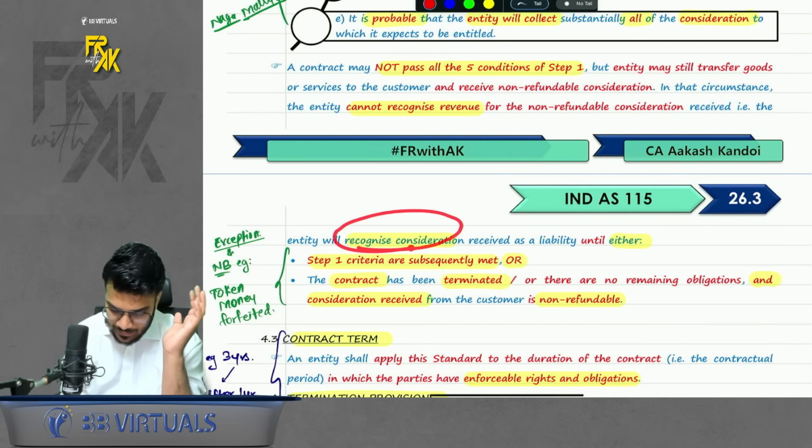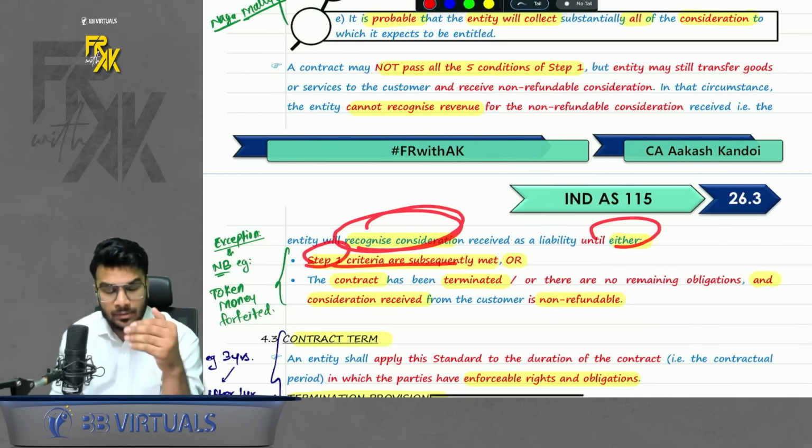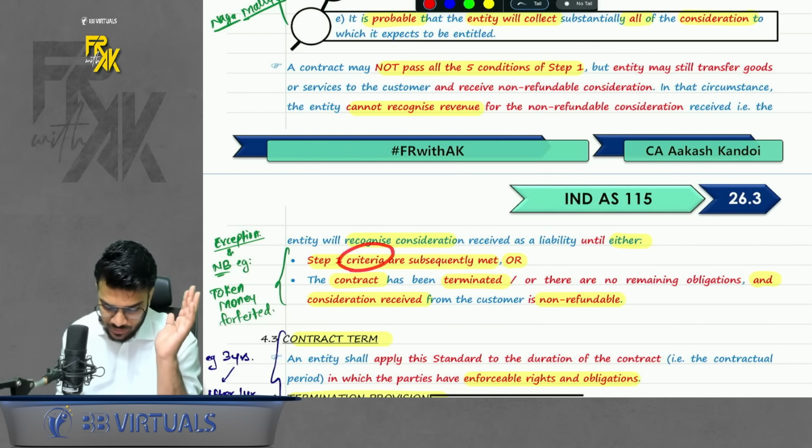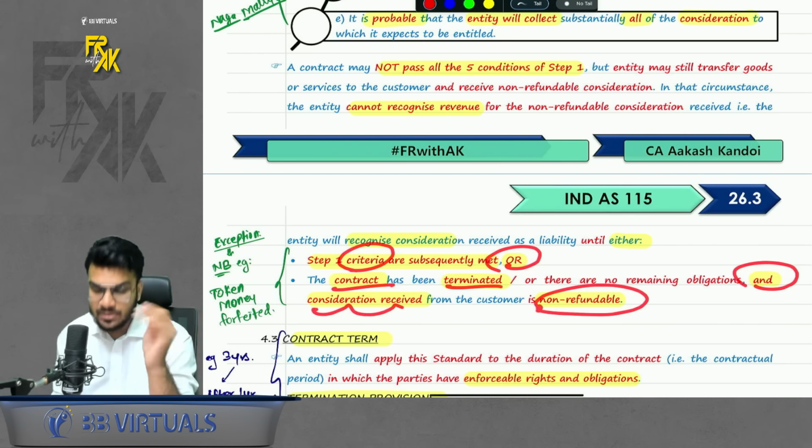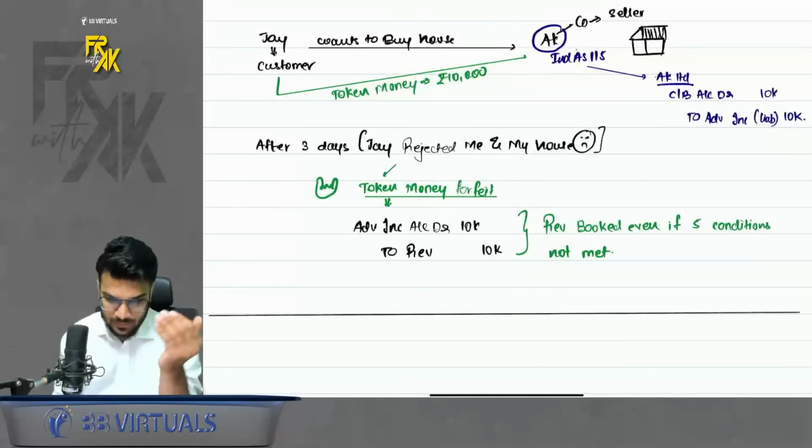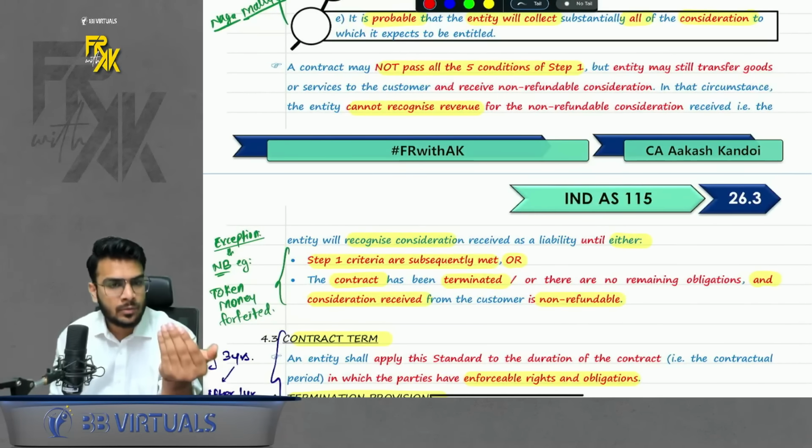You will recognize consideration either if you meet all the 5 criteria of step number 1, or the contract has been terminated and consideration received is non-refundable. Okay, so this was one example. I hope you guys are able to recall.